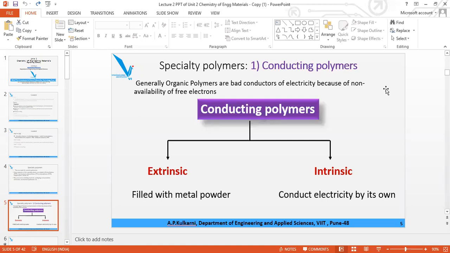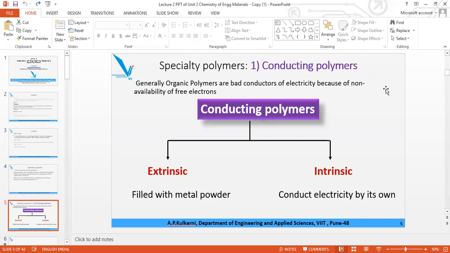So the first type of specialty polymer we are going to study is conducting polymer. Basically, they are bad conductors. Any polymer is basically a bad conductor of electricity, but we have to make them conducting. This is because to increase their application in the electronics industry, automobile industry, etc.